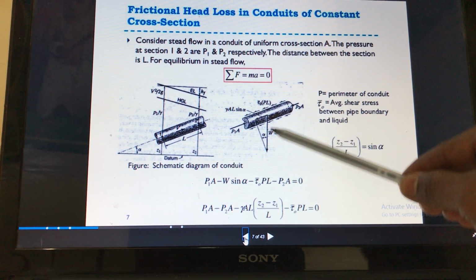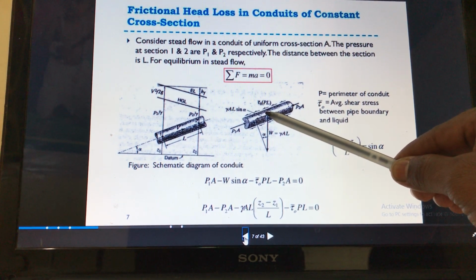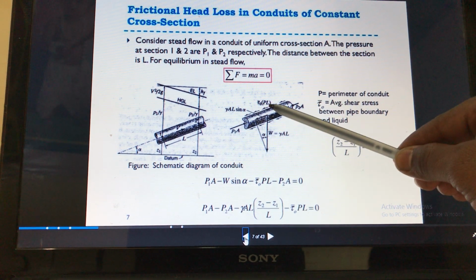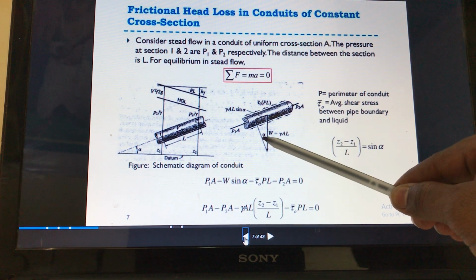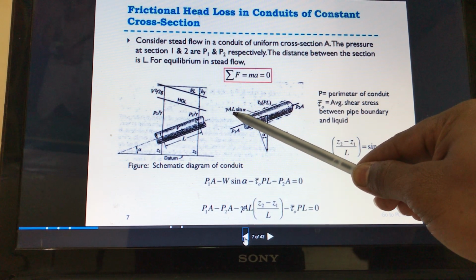The third force is due to the weight of the cylindrical element. This weight is divided into a component along the pipe and a perpendicular component. If the pipe angle is alpha, the component becomes gamma into area into L into sine alpha.